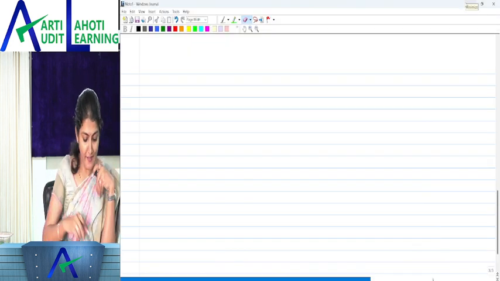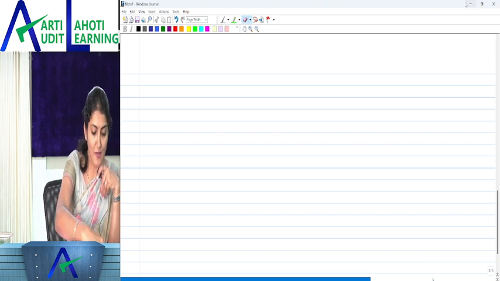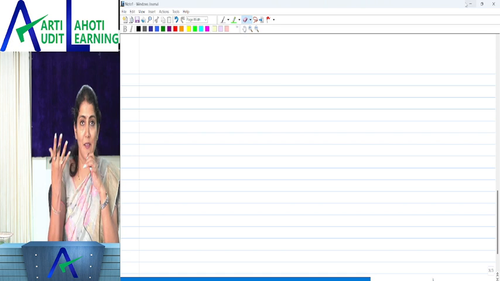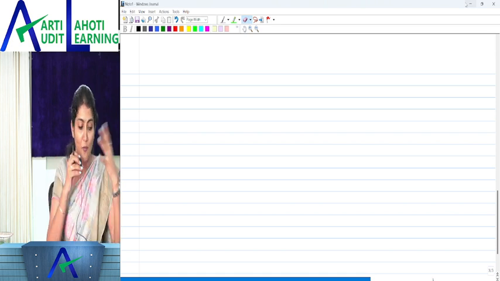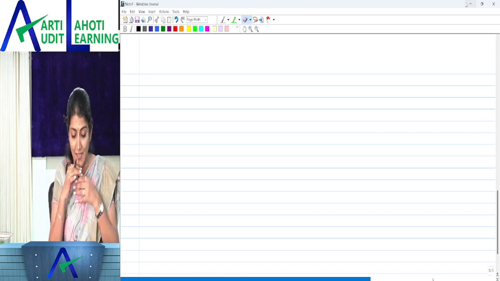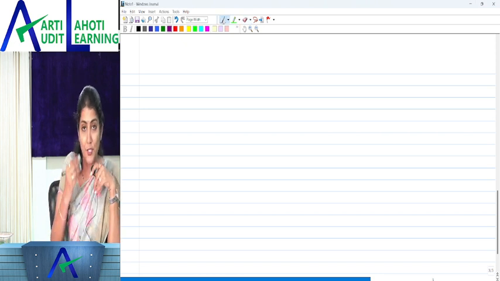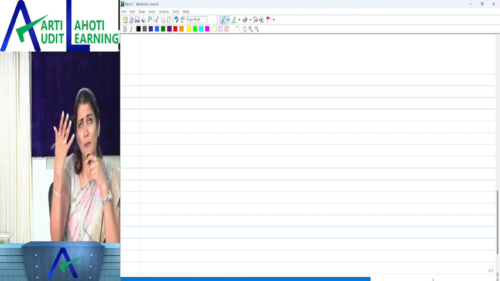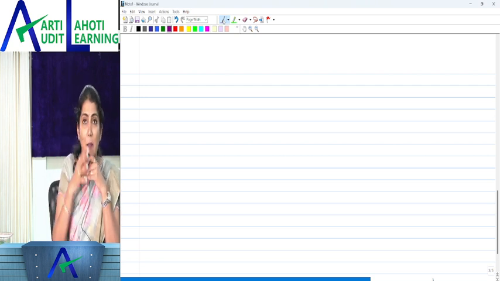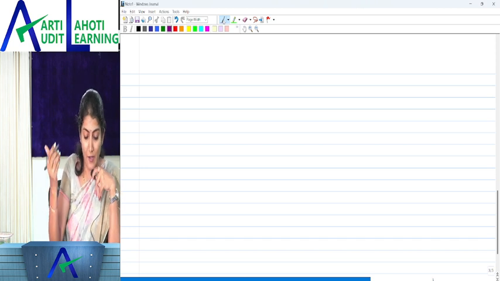Right, so finally the wait is over and the new syllabus of ICAI has been introduced. Now there is no anticipation about when the syllabus is coming, what will happen when my attempt is there, and what I need to study. We've got the clarification. So let's look into the 19 chapters which have come into the new syllabus of the audit paper, the CA final audit paper.